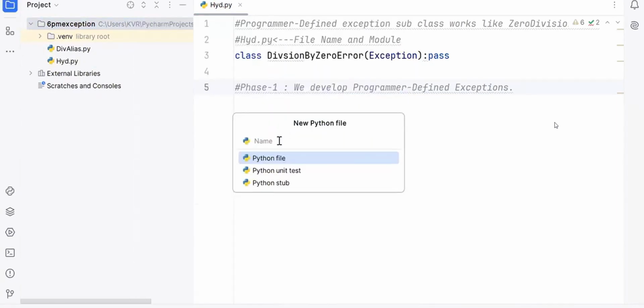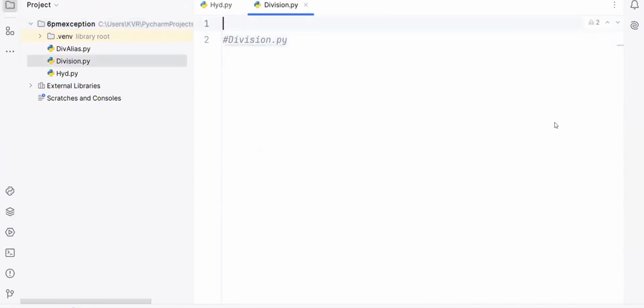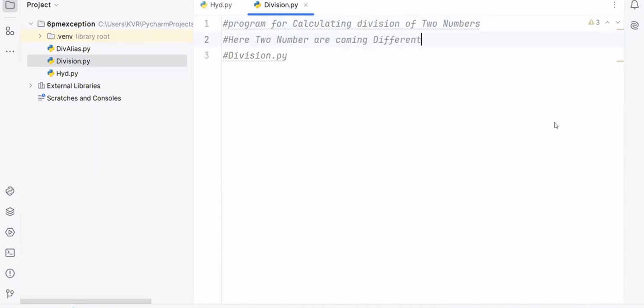Careful. Now here, students, something I'm doing here. Division operation I'm going to do, division.py. What I'm doing there, you try to carry. So here I'm writing a program for calculating division of two numbers. Here two numbers are coming from a different program. So it is acting as a business logic concept. I'm going to do it.